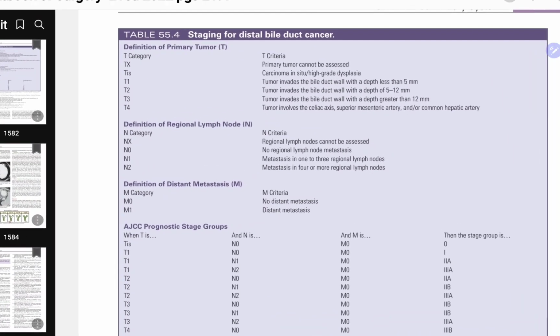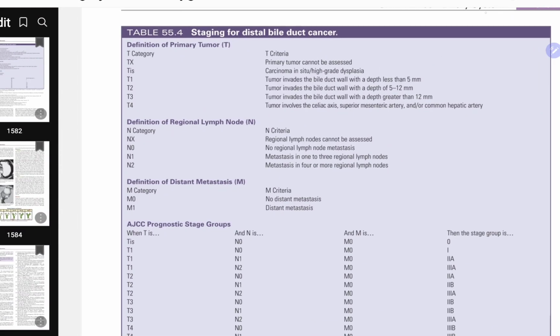The staging for distal bile duct cancer: T1, tumor invades the bile duct with a depth less than 5 mm. T2, invades the bile duct with a depth of 5 to 12 mm. T3, depth more than 12 mm. T4, celiac axis, SMA or common hepatic artery.